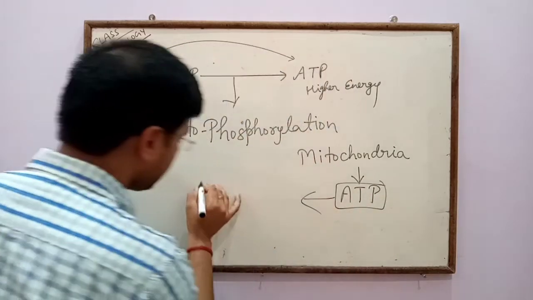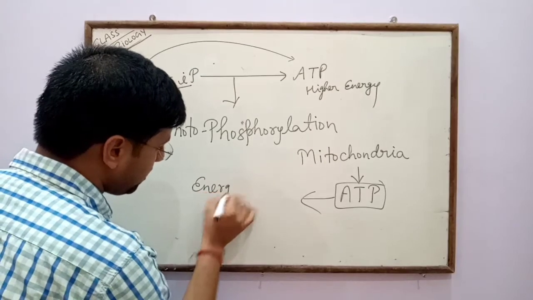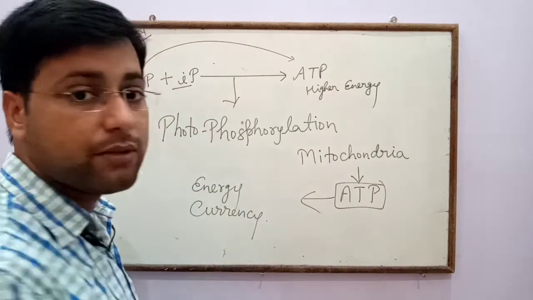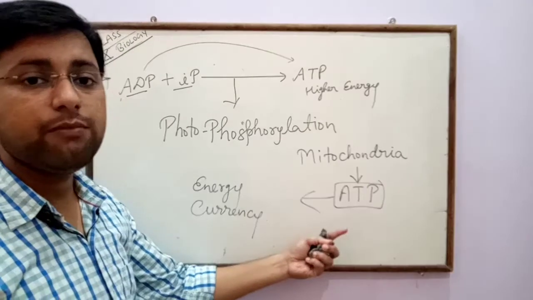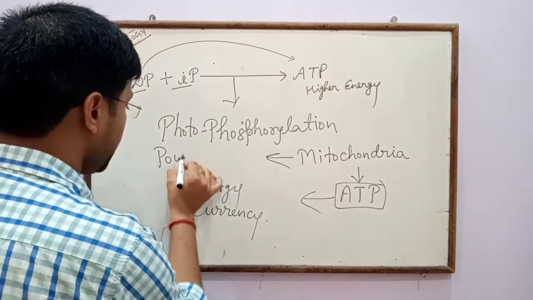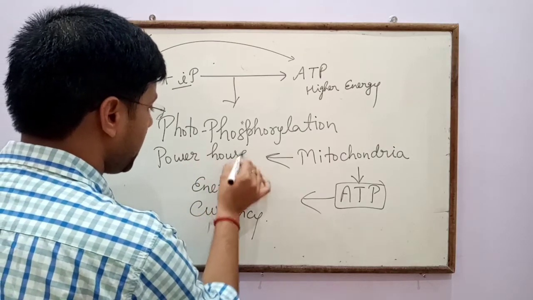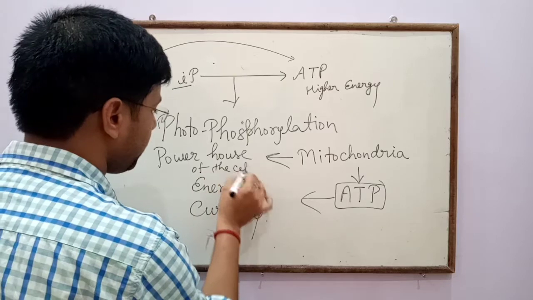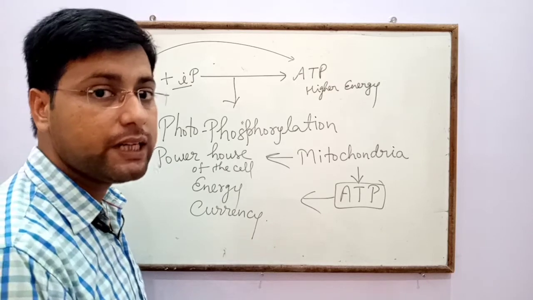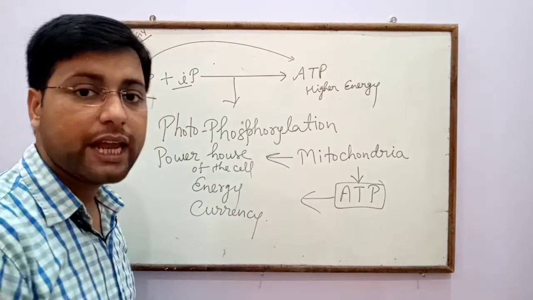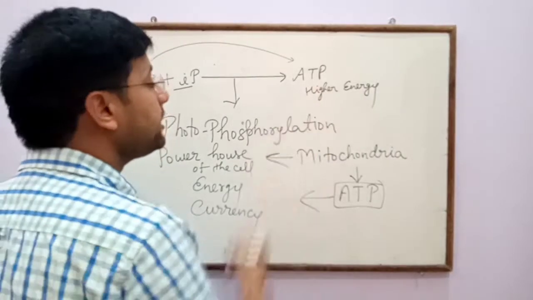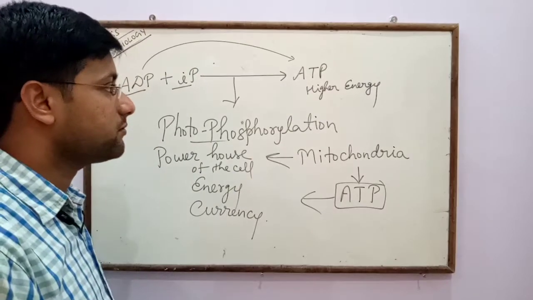So ATP is called the energy currency. It is called energy currency because of the energy in the form of ATP inside mitochondria, called the powerhouse of the cell. Time to time mitochondria provide energy for cellular activity, and that energy is stored in the form of ATP, and ADP and inorganic phosphate form ATP due to phosphorylation.